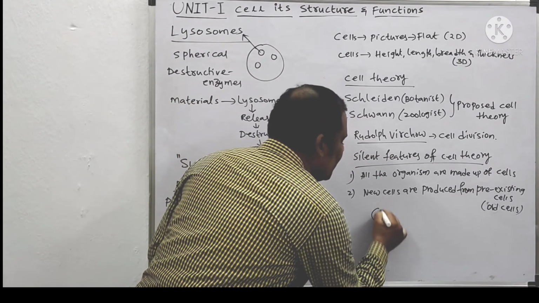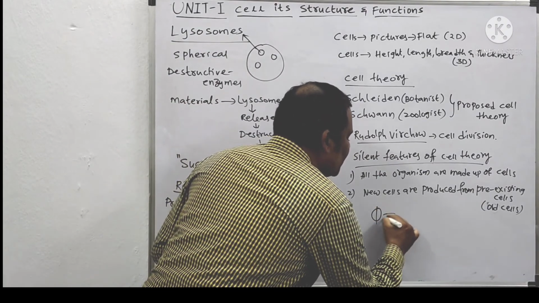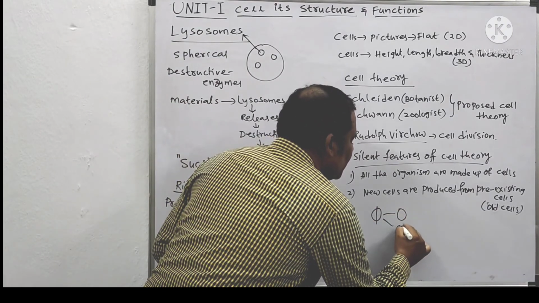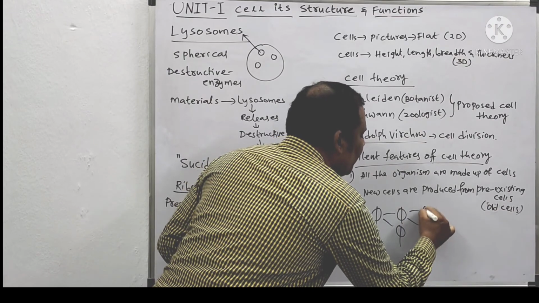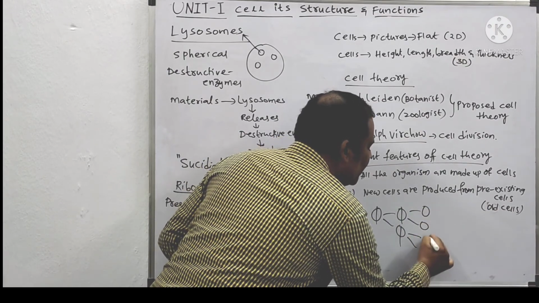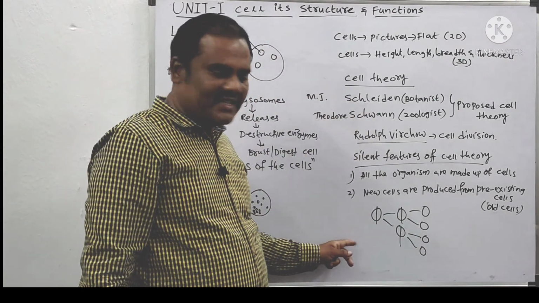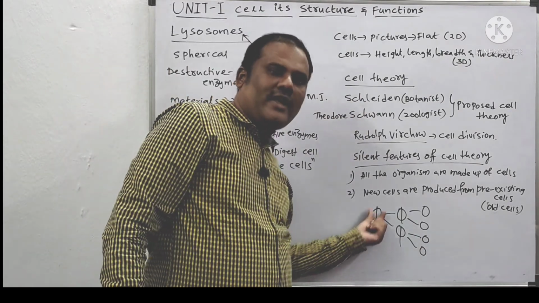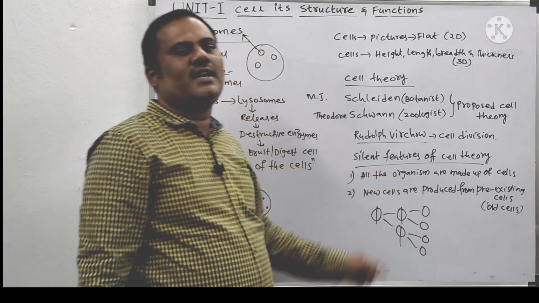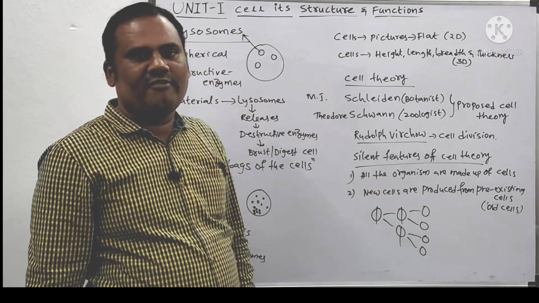For example, this is one cell. This cell breaks and forms two cells. These two cells break and form four cells. Like that, all the new cells are formed from the pre-existing cell, that is, from an already existing cell. So that is the second important salient feature of the cell theory.